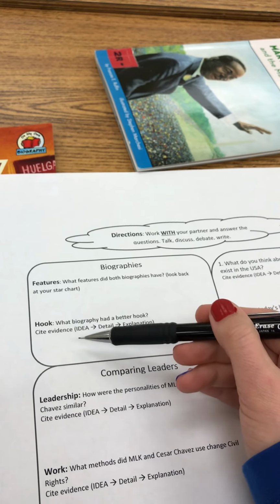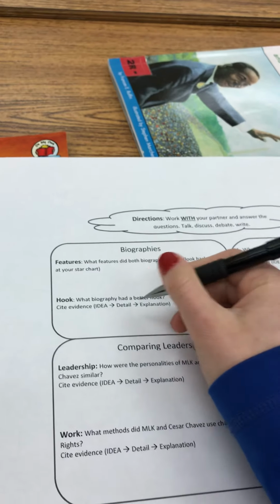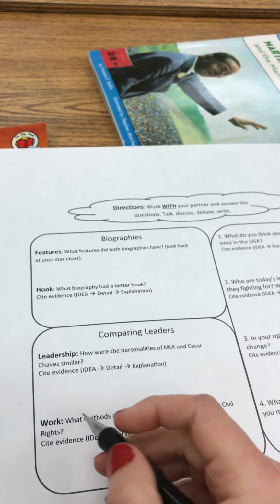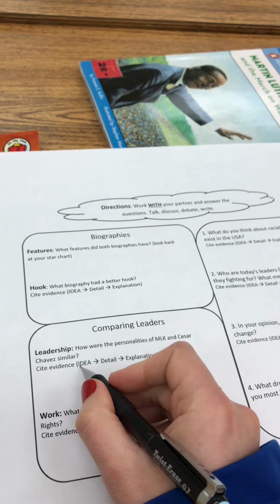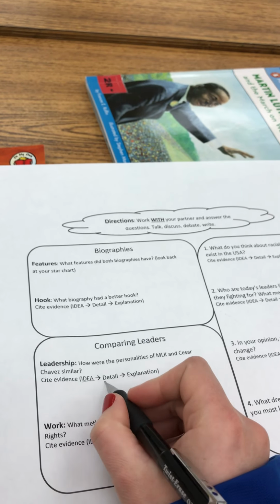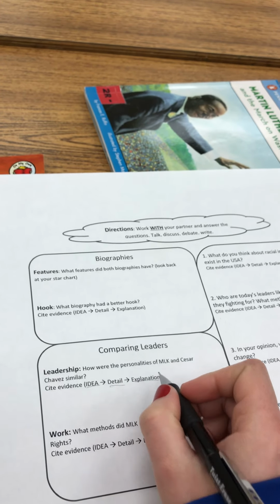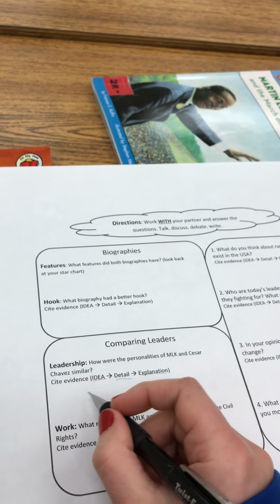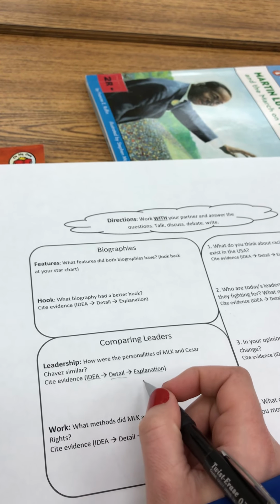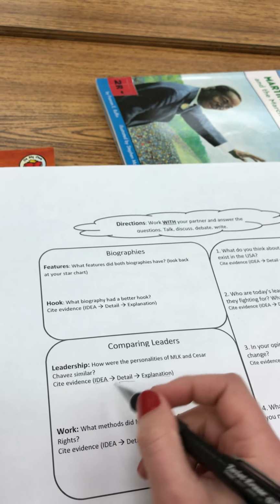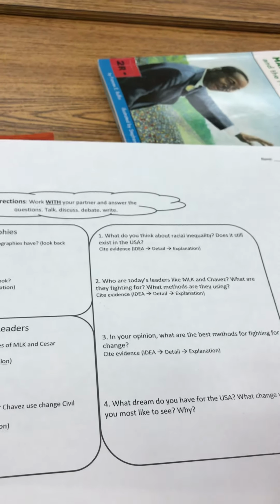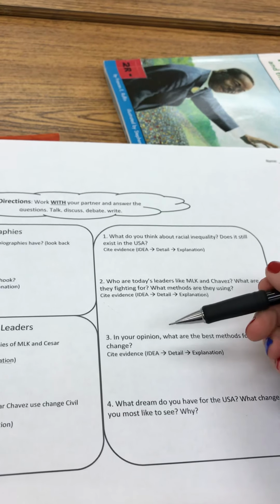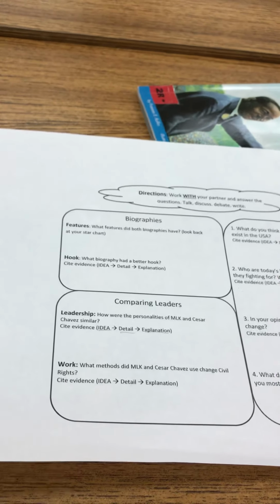Which biography had a better hook? I think maybe the Martin Luther King biography had a better hook because why? And in some of these questions, we're going to ask you to write down your idea, the detail, and the explanation. And remember, that's how we cite evidence. So we want to know, what is your idea, give us an example, and then explain how that detail supports your answer. So you and your partner are going to answer these questions together, answer in as much detail as possible.